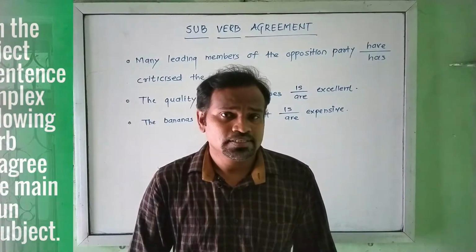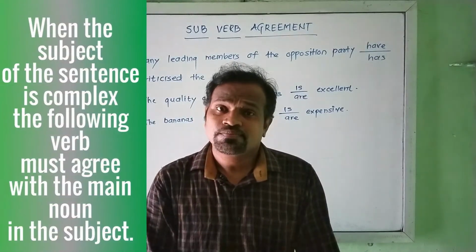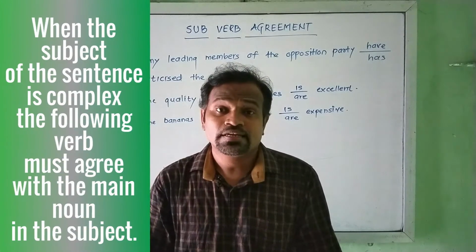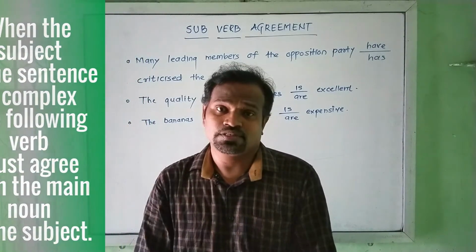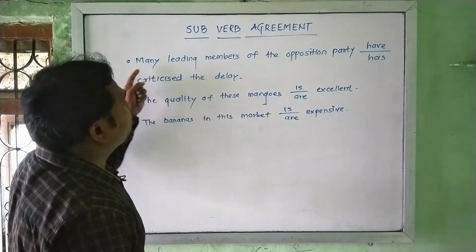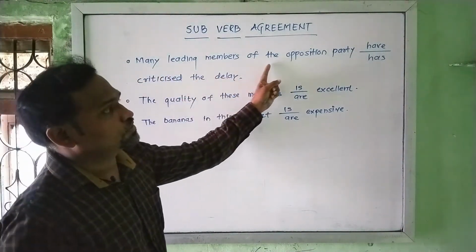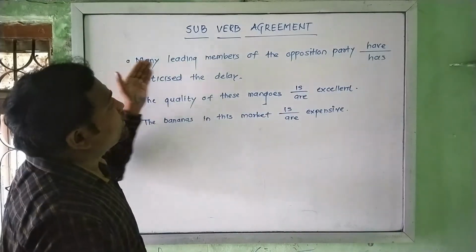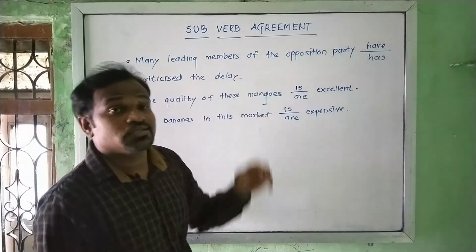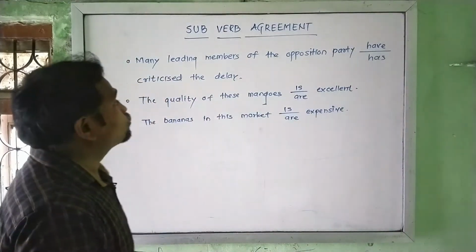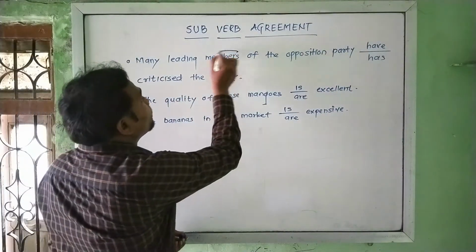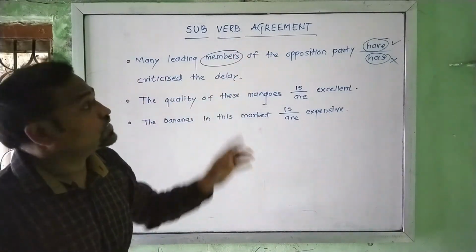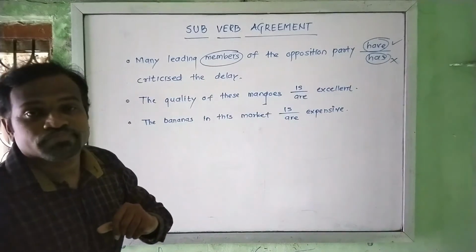Now let's talk about the second rule. The rule says when the subject of the sentence is complex, the following verb must agree with the main noun in that subject. For example, many leading members of the opposition party have or has criticized the delay. Many leading members of the opposition party is a whole subject, but care should be taken to find out the main noun in that subject. All these phrases describe this main noun, members.